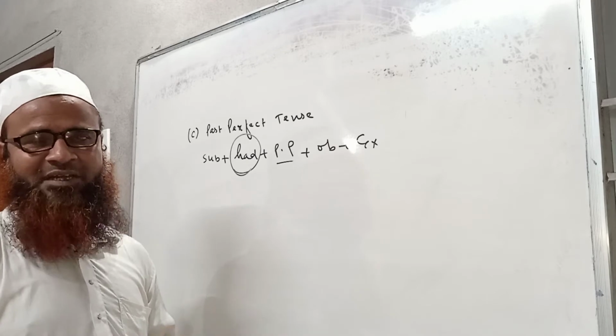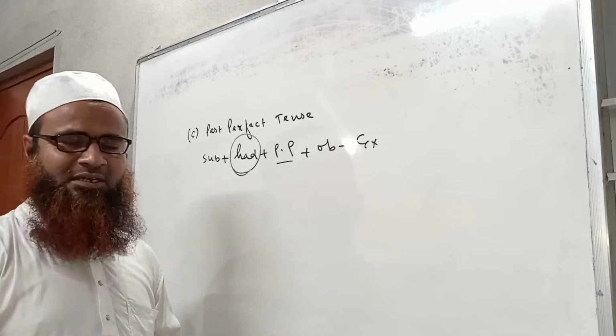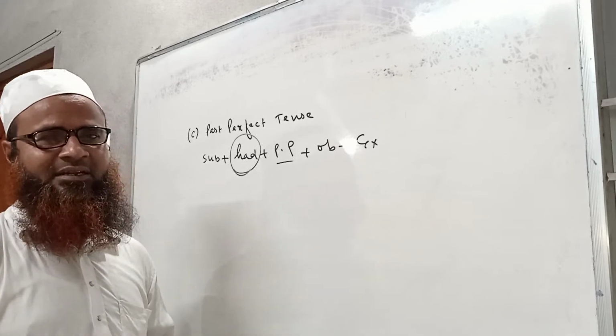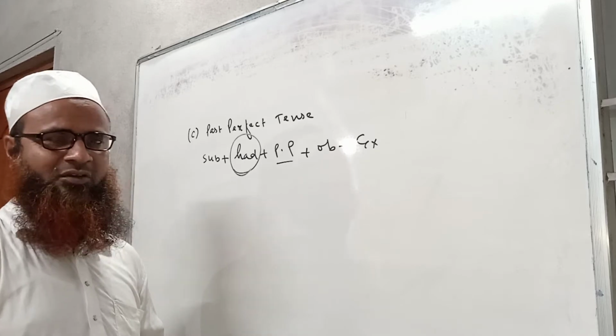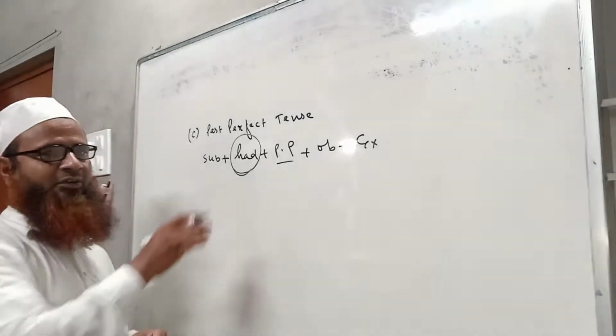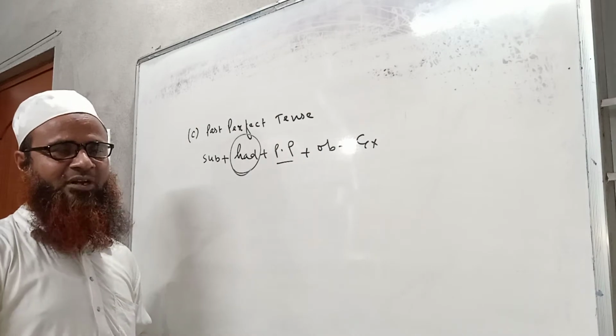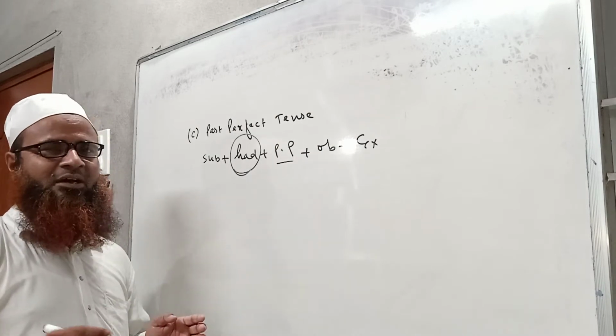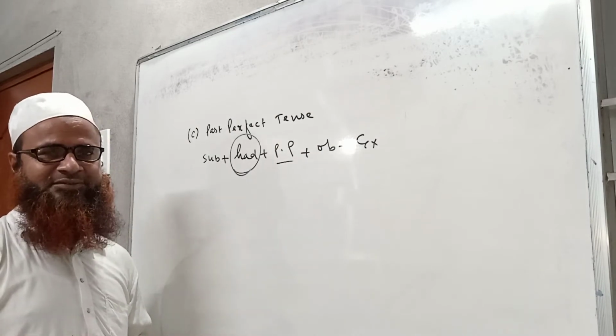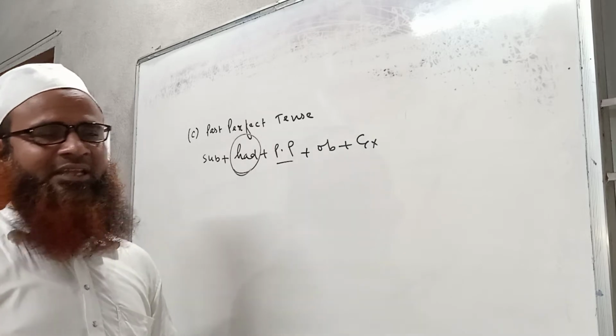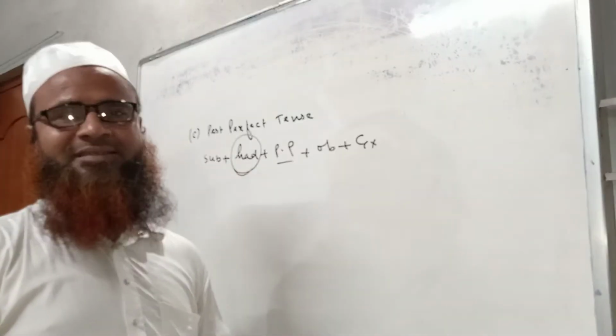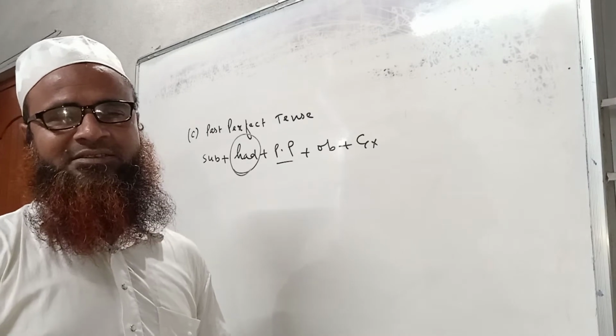But in present perfect we use the present forms, have and has, and in past perfect we use only had. So remember it.